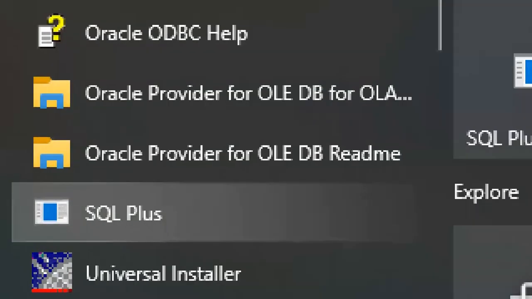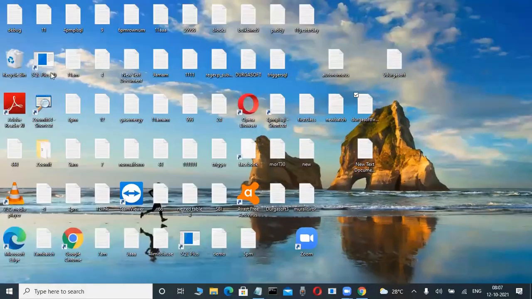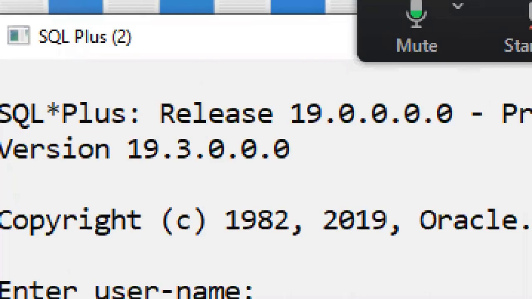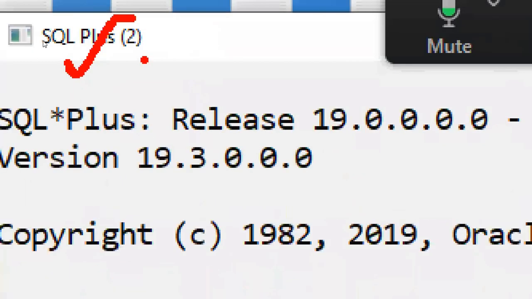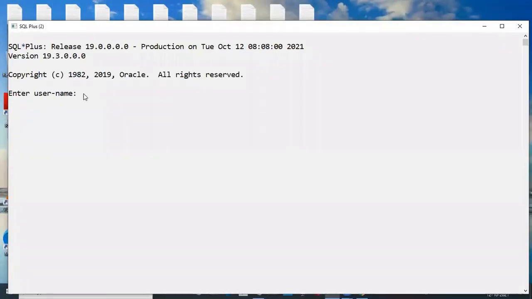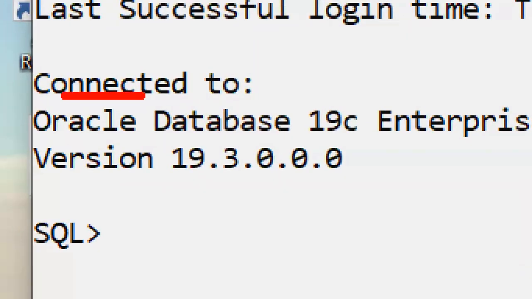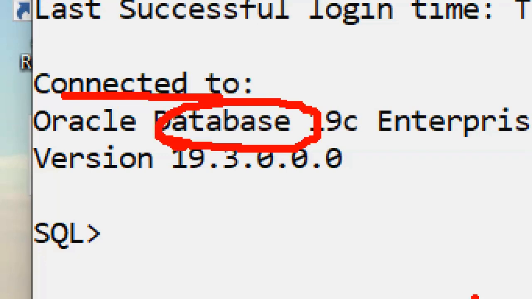Here SQL Plus tool is there. Observe here, I am not installing the SQL Plus tool. Automatically this tool is there. In the desktop I'm creating a shortcut. Usernames and passwords are there. Which username, which password, next we are telling, don't worry. Through this tool, we are connected to this database. Internally the database is there, we are connected.